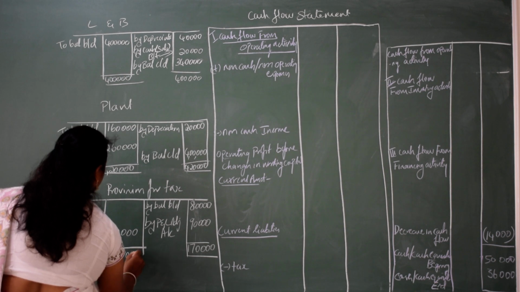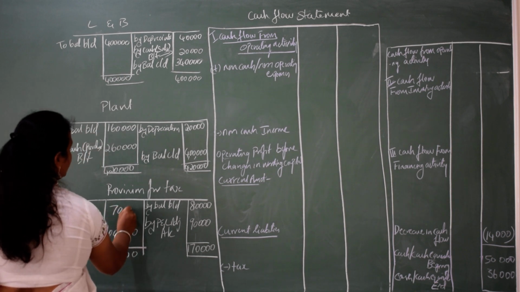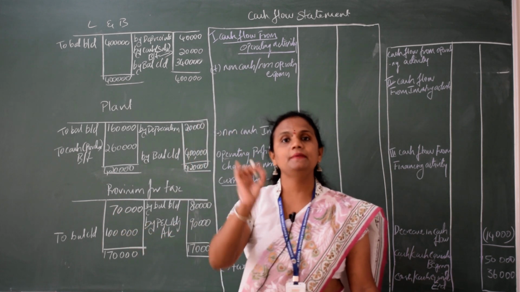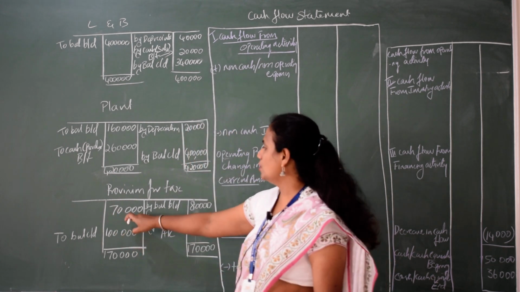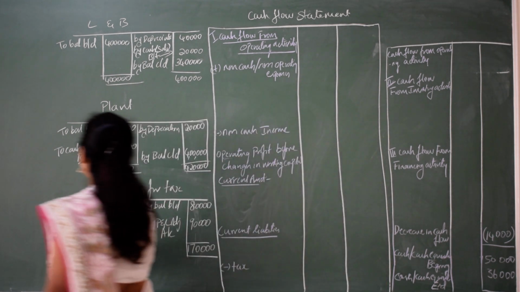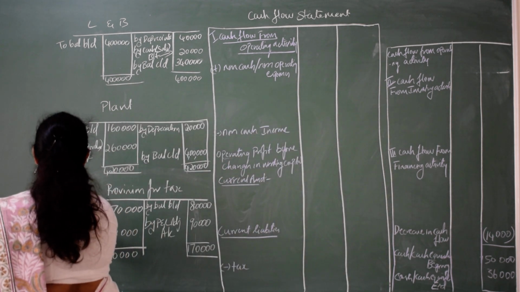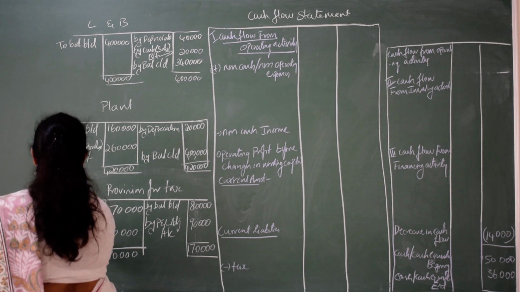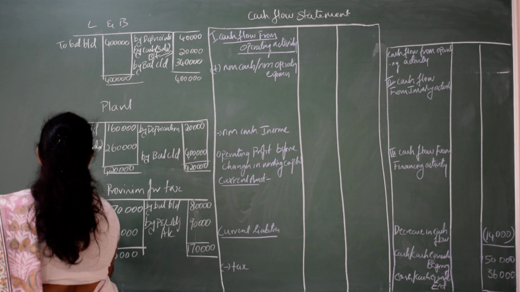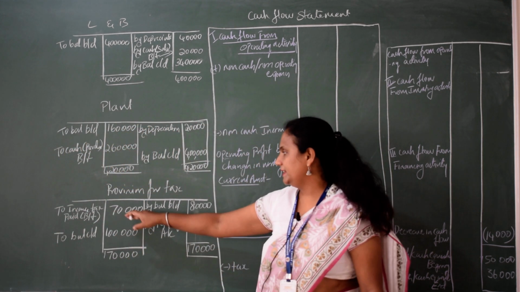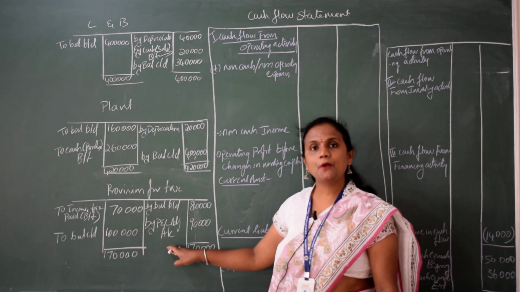So the difference is how much? 70,000. This 70,000 will be treated as income tax paid. It is a balancing figure. How much you have paid? 70, and how much is still in provision? 90.